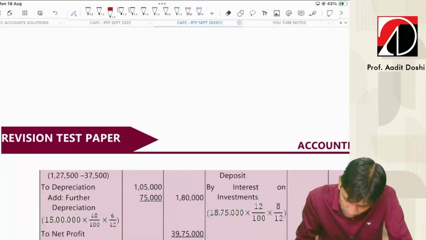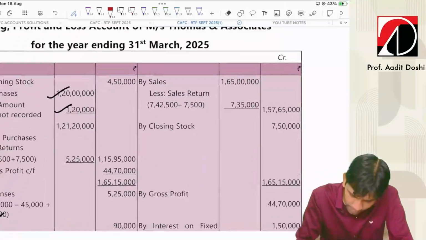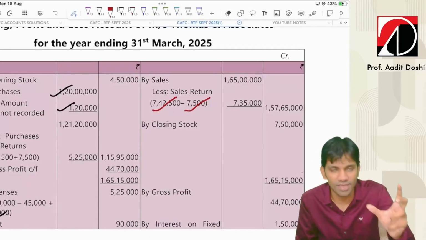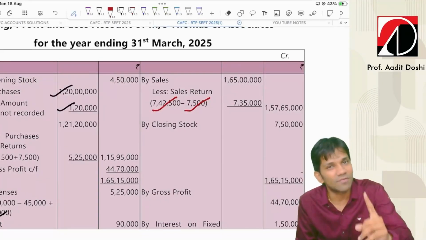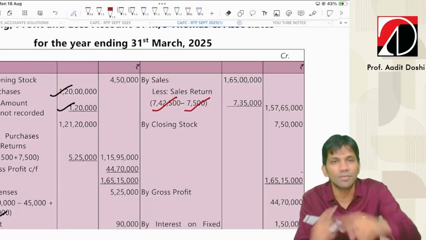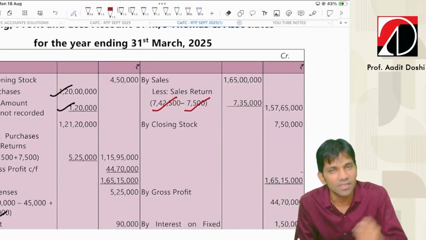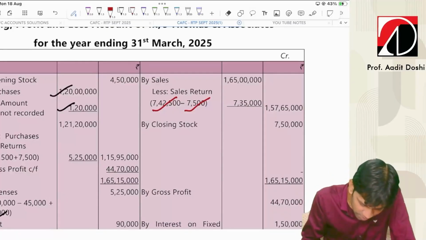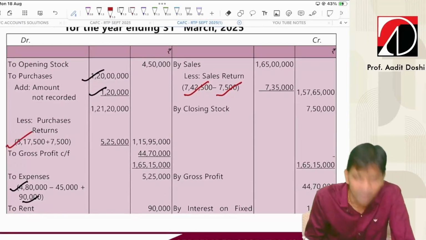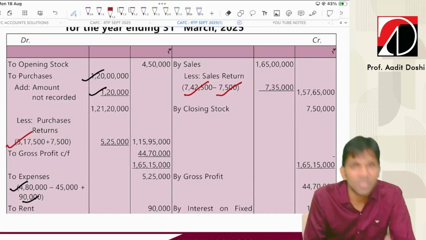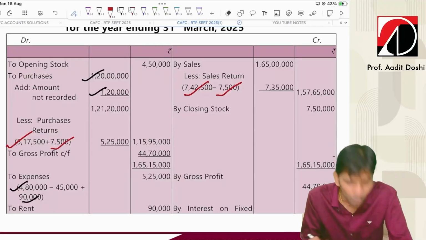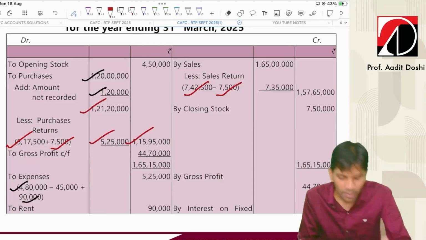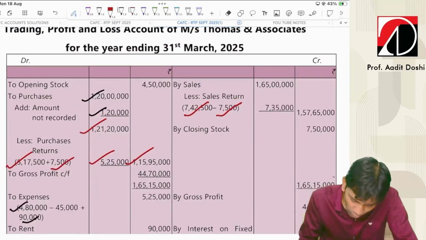So let's go to the trading account, and sales return will be deducted from the actual sales return. Sales return, if it had a debit balance, we would add it to sales return. But since here it is having a credit balance, we'll deduct from the original sales return which is given in the trial balance. However, purchase return were given in the trial balance 5,17,500, but these were the purchase return which were actually not recorded. So we'll add to purchase return. So net purchase return increases, and that will be deducted from the total purchases.